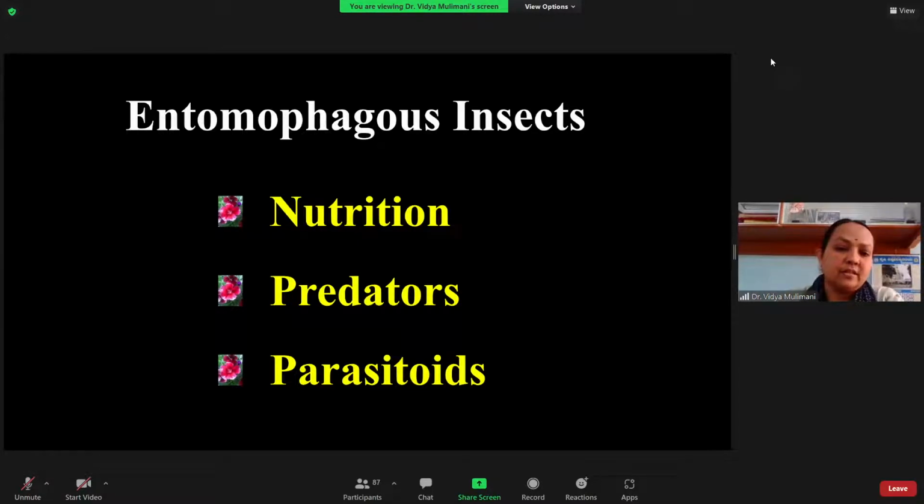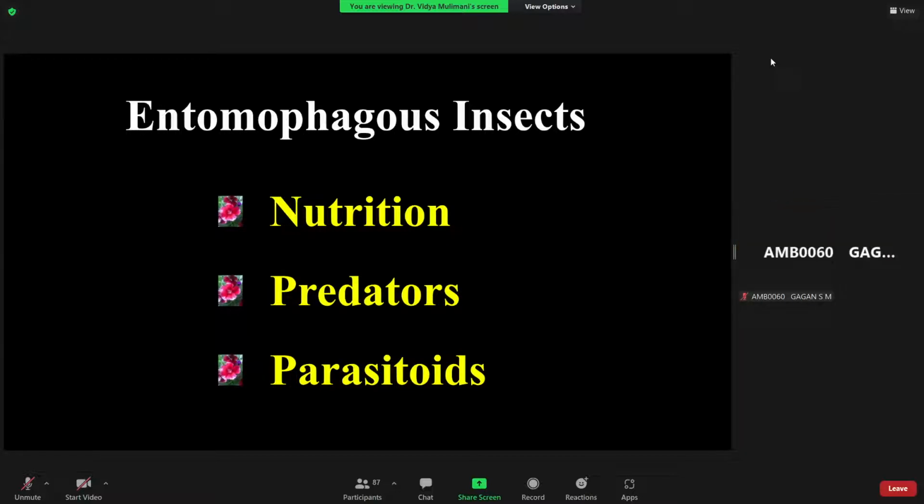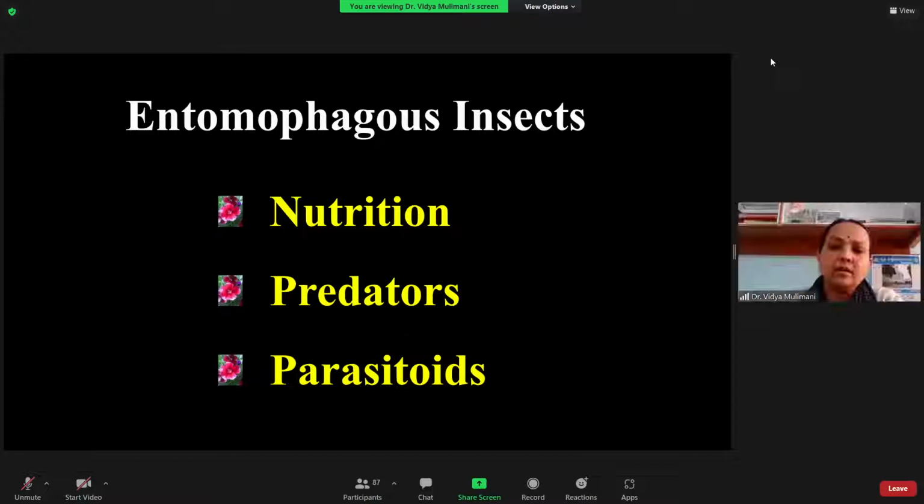That means they are doing certain benefits like predation and parasitoids, and all these come under the useful insects. From beneficial insects we get some product. That is the classification I told you in the last class. Always give that classification with an example. Next I will move on one by one. The first part I am not dealing with; the second part I will deal with, the useful or beneficial insects. First I will deal with the useful insects.